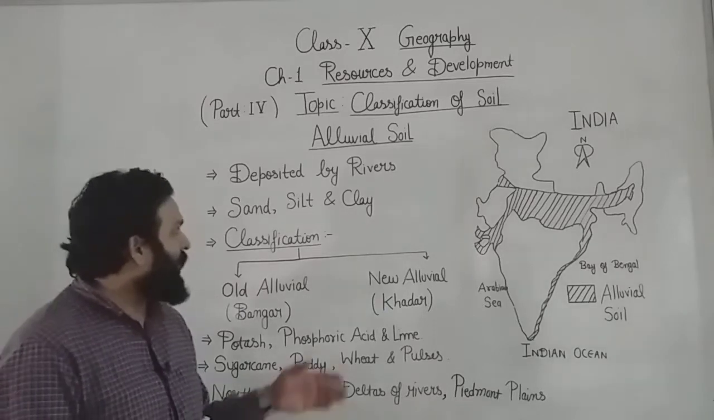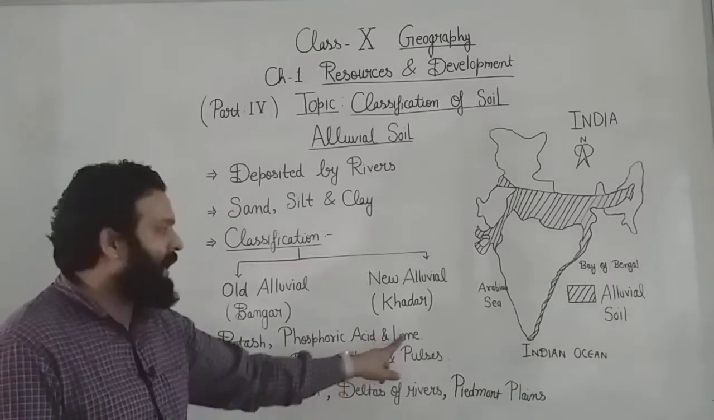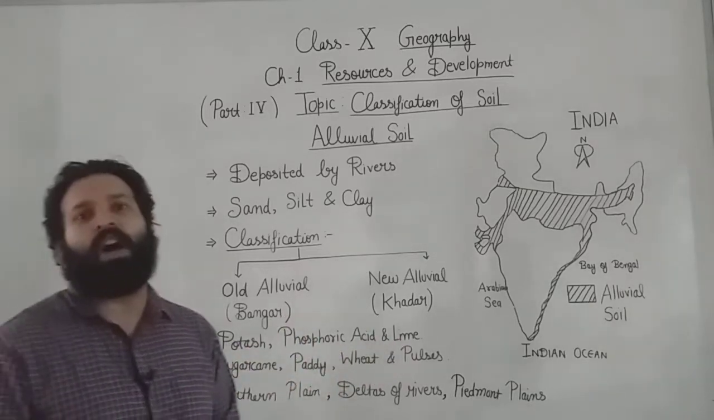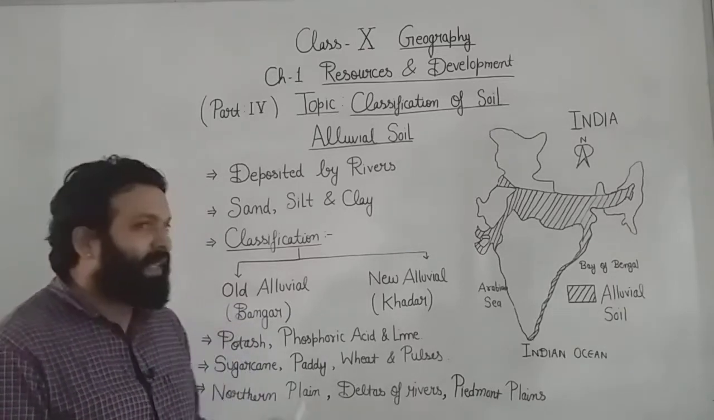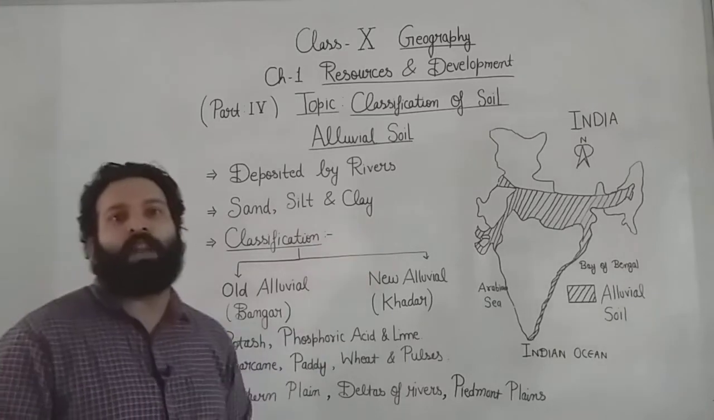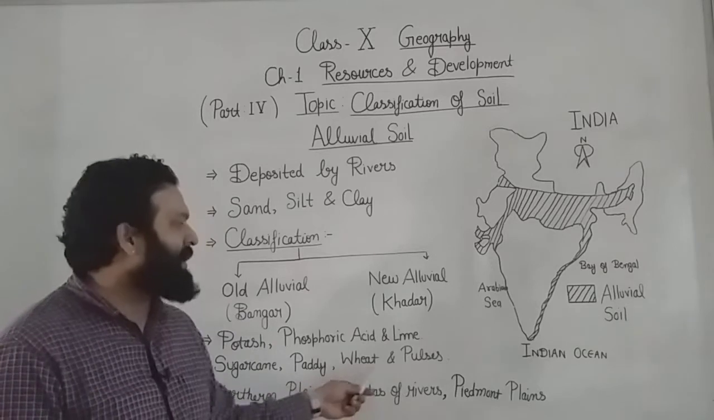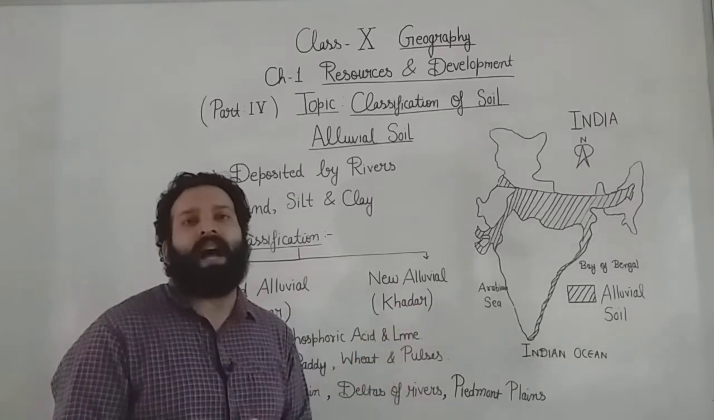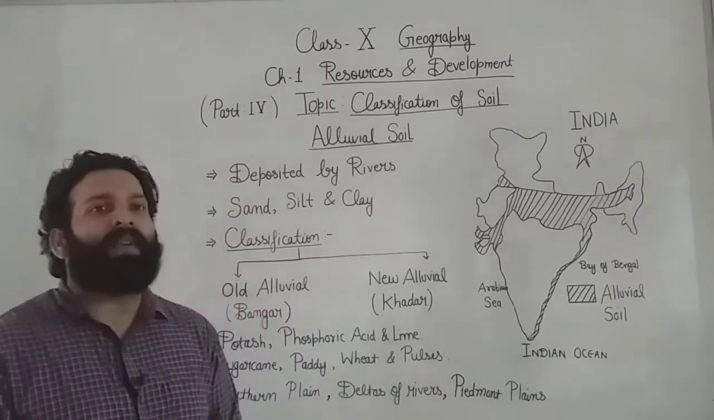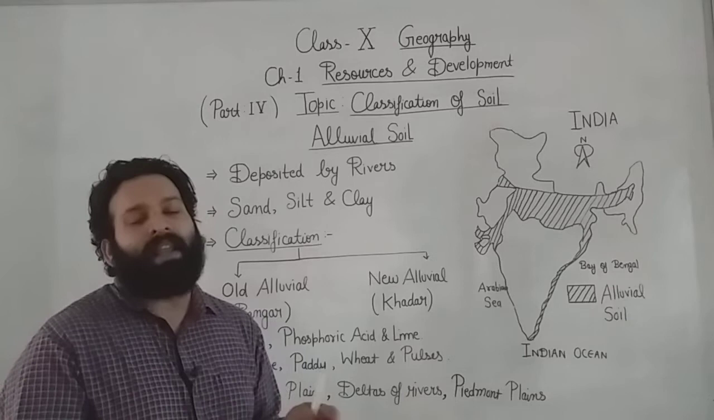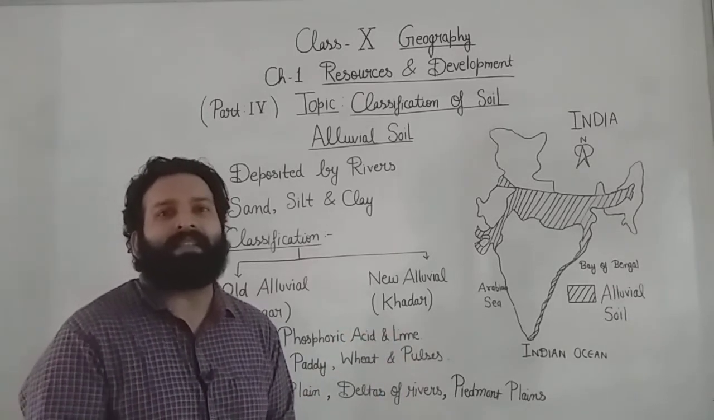Now you can see the content of alluvial soil. That is potash, phosphoric acid and lime. These are the chemical constituents of alluvial soil, which support different types of crops. You can see the major crops grown in alluvial soil are sugarcane, paddy meaning rice, wheat and pulses, depending upon other climatic factors. If I am talking about Punjab, then in alluvial soil wheat is grown. If I am talking about Bengal and Bihar, then priority is given to the rice crop.